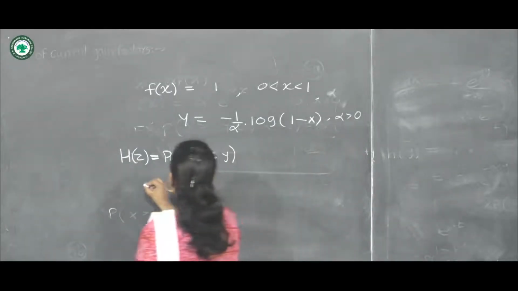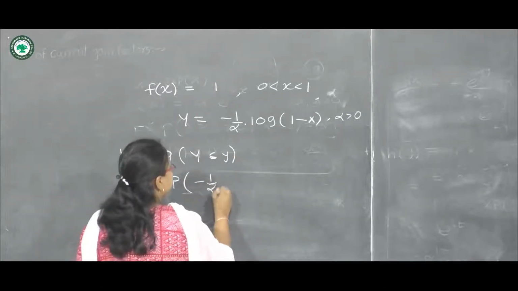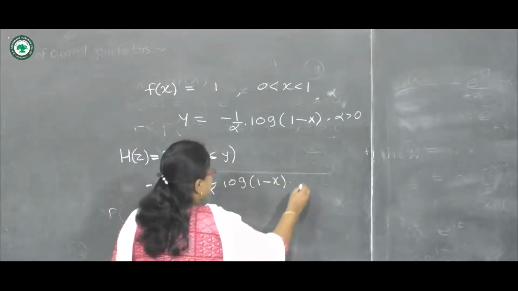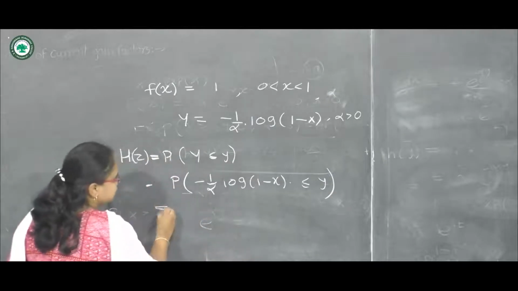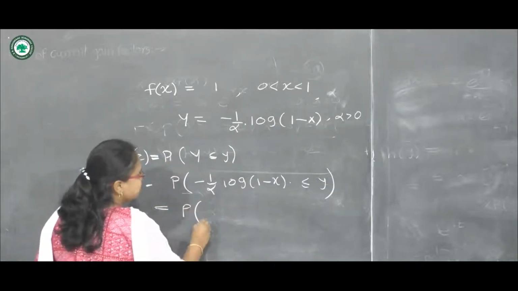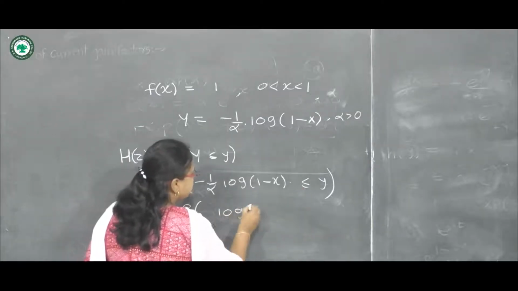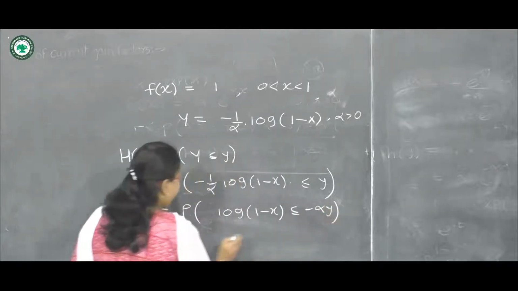So let us put the value of Y. Probability of minus 1 upon alpha log of 1 minus x less than or equal to y. Here we can write this probability of log of 1 minus x less than or equal to minus alpha y.